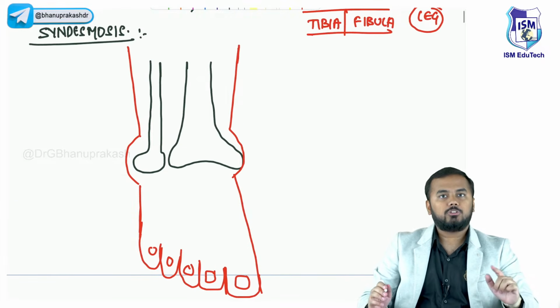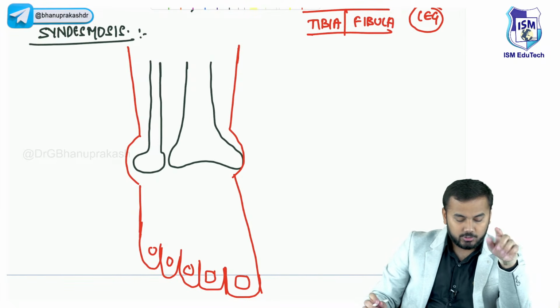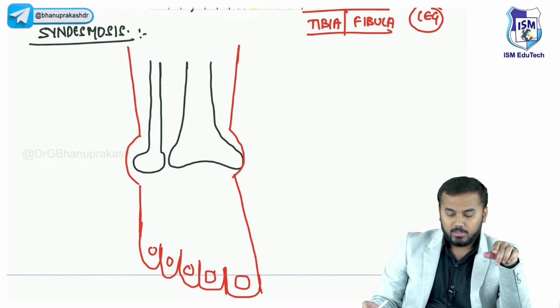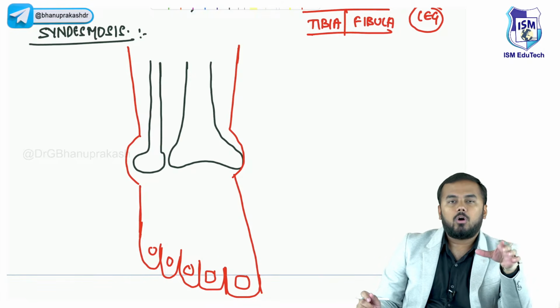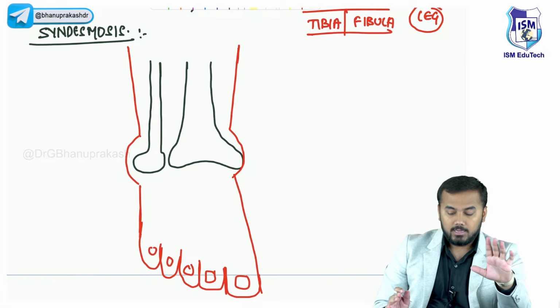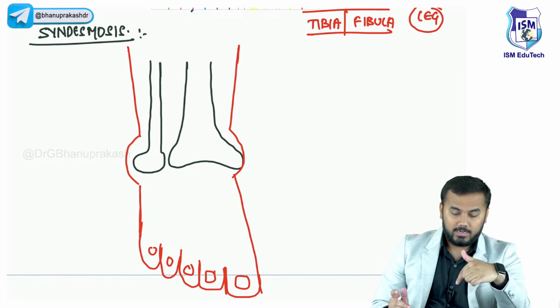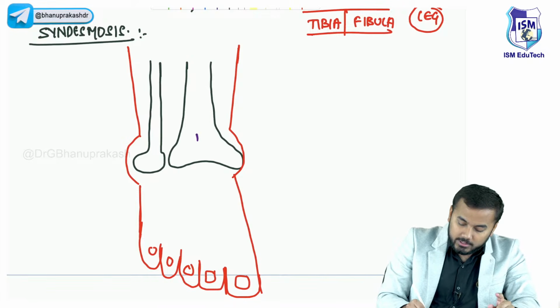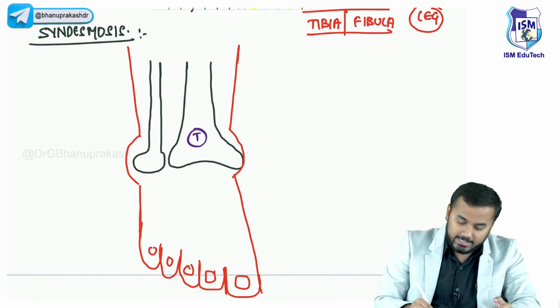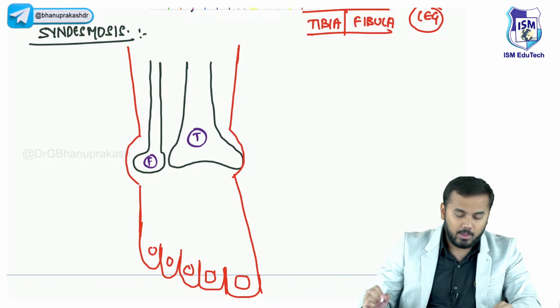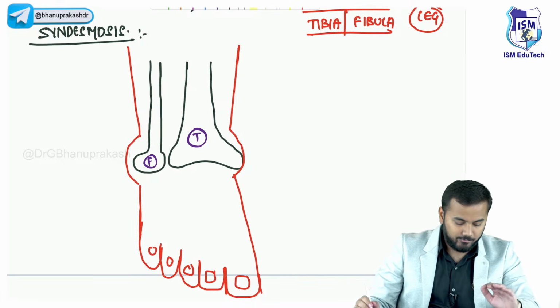Right, I hope you understood this picture. Devendra, you understood this picture, whatever I've drawn here? This is the exact picture of the lower part of your leg. Upper part of the leg, lower part of the leg. So this bone over here is called your tibia bone, and this bone over here is called your fibula bone. Okay? Tibia and fibula.